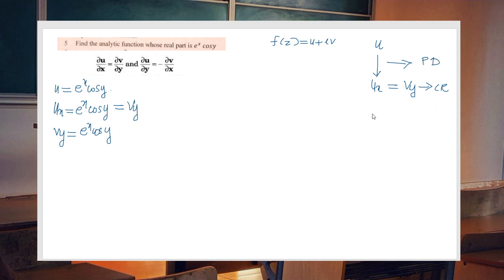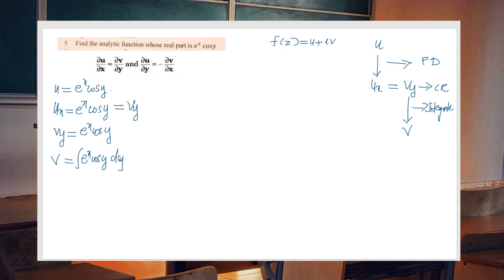Now what is the next step? From this vy, find v. How can we do that? Do integration. So let us find v. v equal to the integral of e raised to x cos y dy. Why dy?